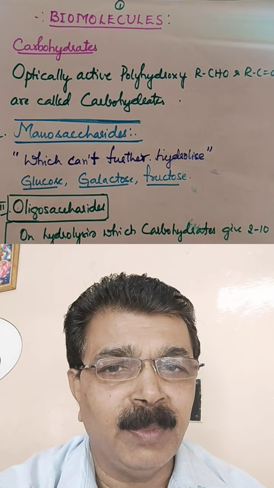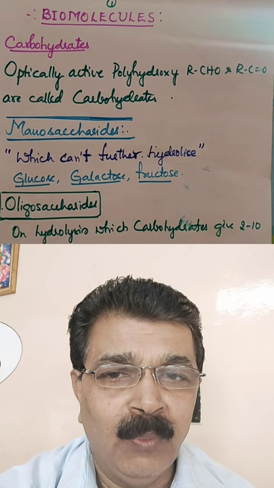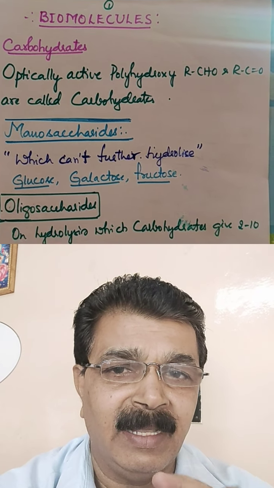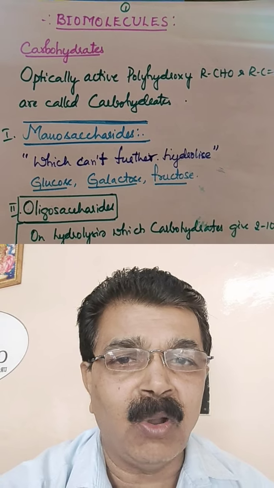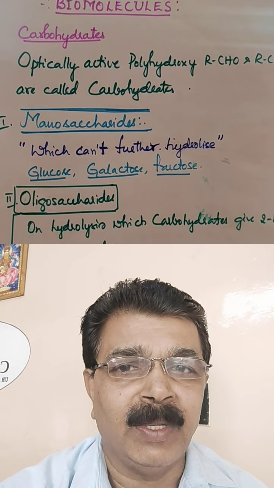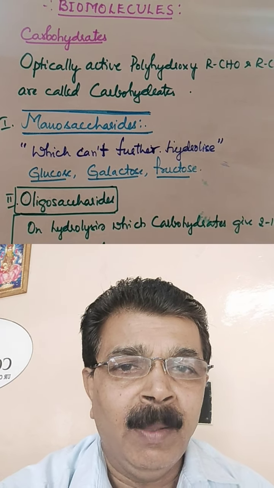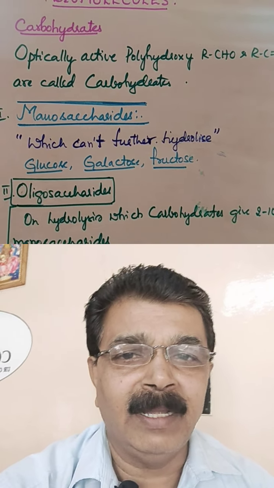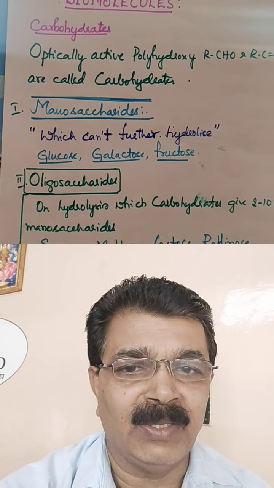Let's understand what is meant by optically active. When plane polarized light is made to fall on these substances, it changes the direction. That's called optically active. So optically active polyhydroxy aldehydes and ketones are called carbohydrates.